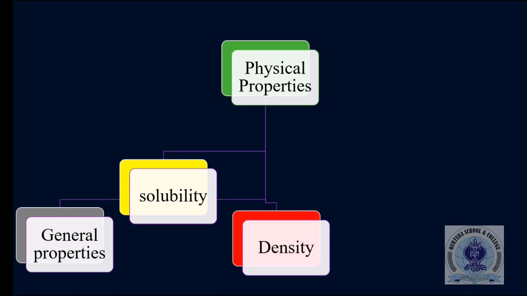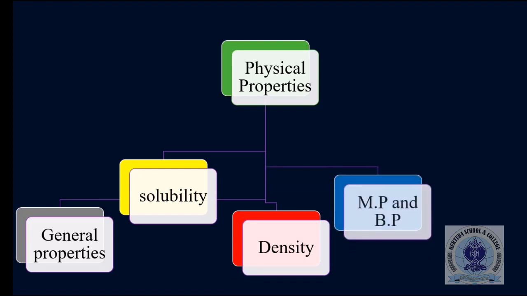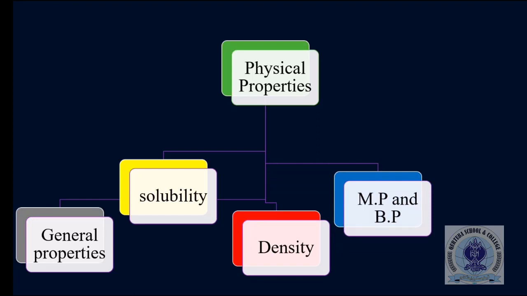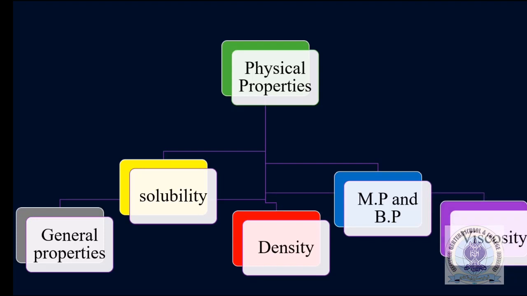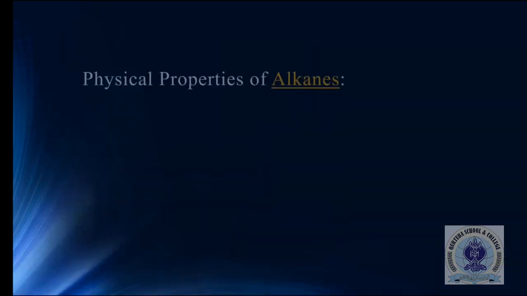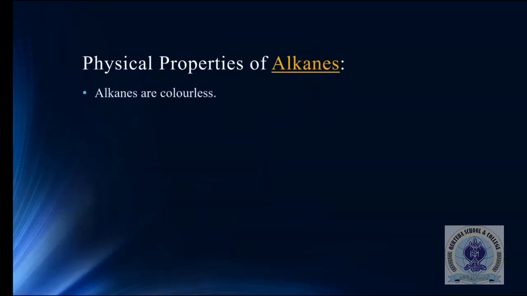The third part which we are going to study is density. The fourth part is the melting point and boiling point of an alkane, while in the last part we are going to study the viscosity of alkanes. So now, some general properties of alkanes.